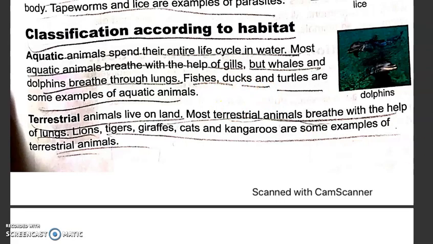Next comes terrestrial animals. Now, we humans, we are terrestrial animals. Terrestrial animals are the animals that live on land. Most terrestrial animals breathe with the help of lungs. Lions, tigers, giraffes, cats, kangaroos, pandas are some examples of terrestrial animals.